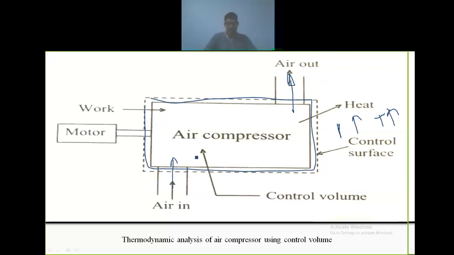Energy can enter with the air, and energy can go out in the form of heat or work, because we have to give some work to the air compressor. To run the motor, we give electrical work. The motor converts that electrical work into mechanical work and gives it to the air compressor. So energy, heat and mass can cross the control surface. So this is called a control volume or open system.